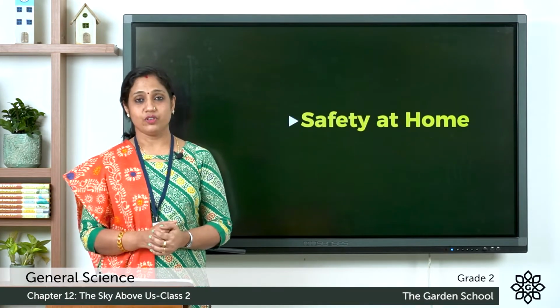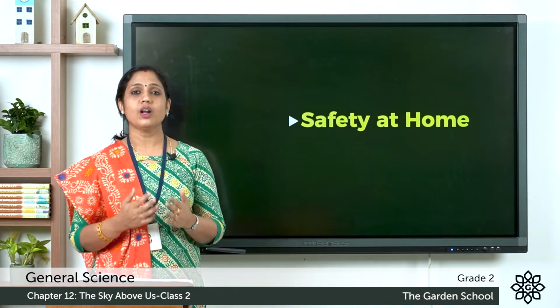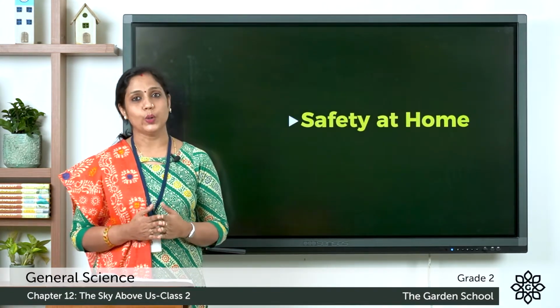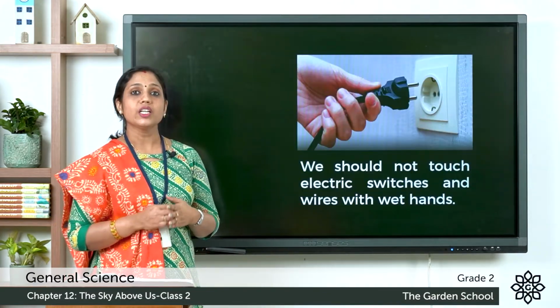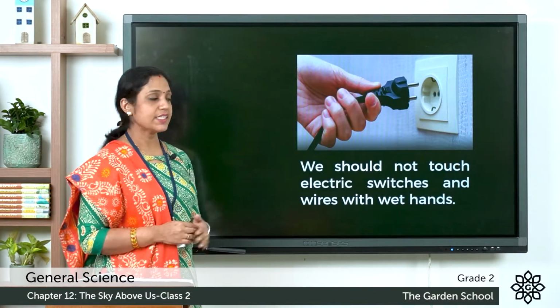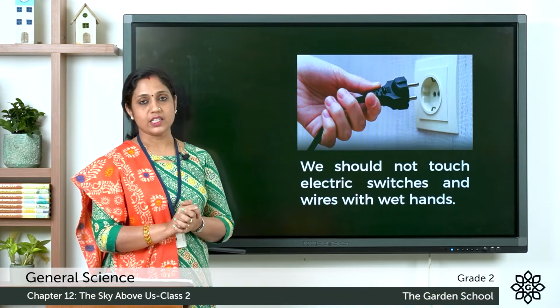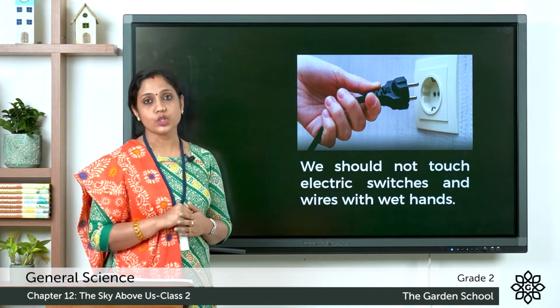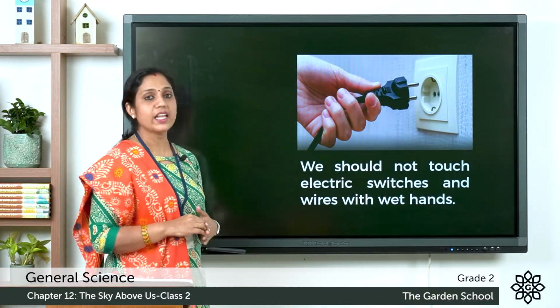So let's see at first, safety at home. What all are the safety measures that we should follow at home? You should not touch electric switches and wires with wet hands. So when your hands are wet, you should not touch electric switches and wires.